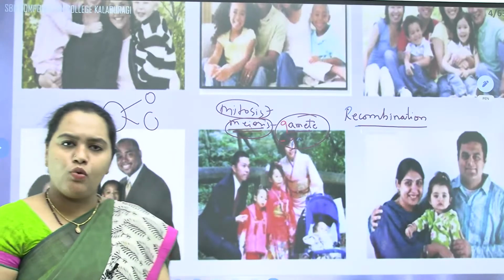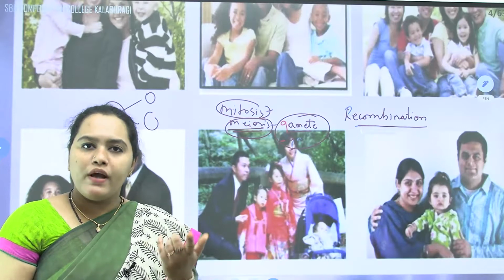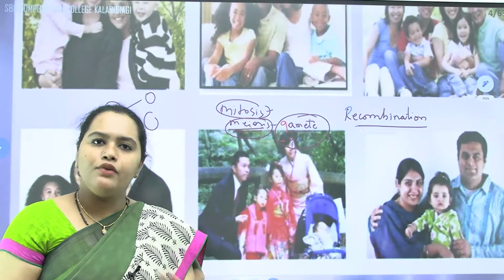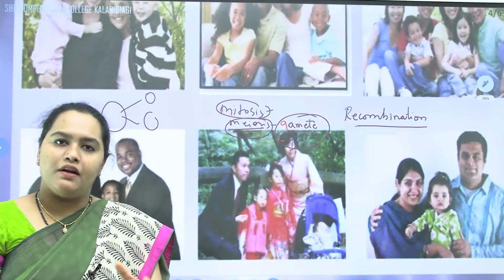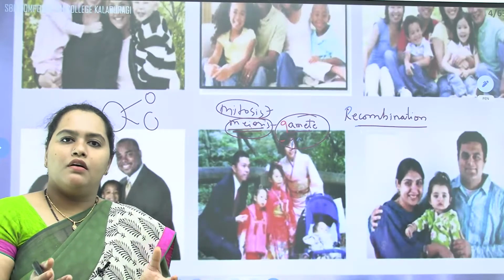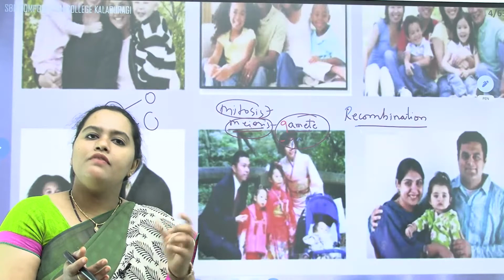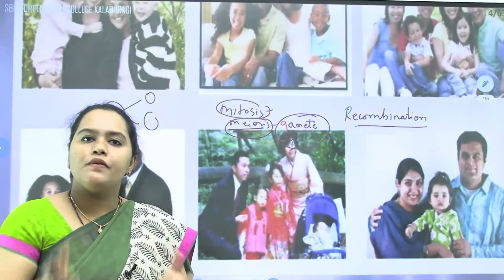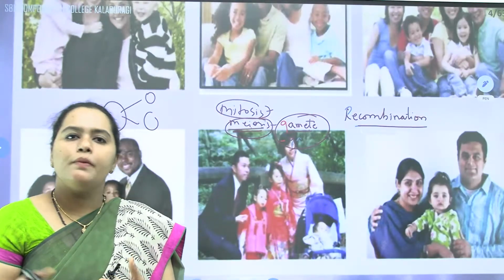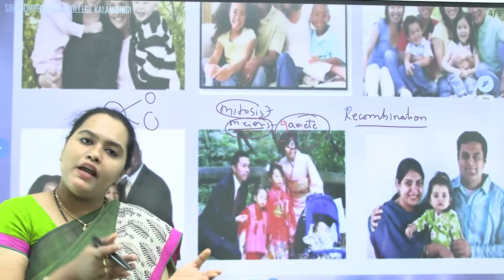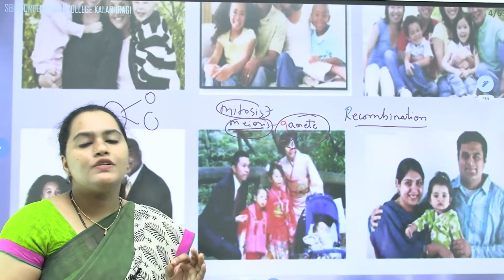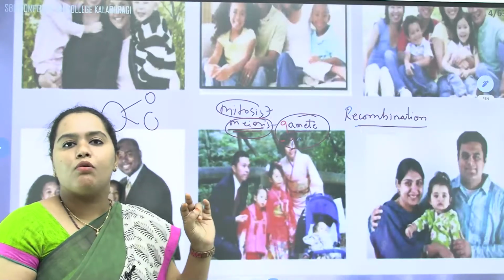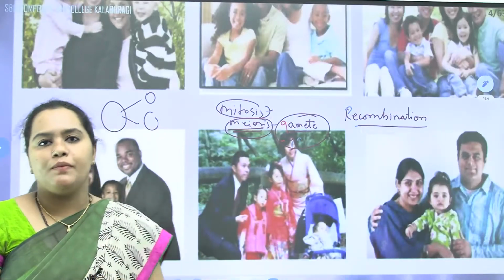Like, you can go with binary fission also. One single cell will get divided into two. If you're going with budding also, from a parent, one bud will arise and it will get detached from the parent body. It is a part of the parent body only, right? That is why again their variations won't be there, whereas variations will be there in sexually reproducing organisms, where meiosis will be there.